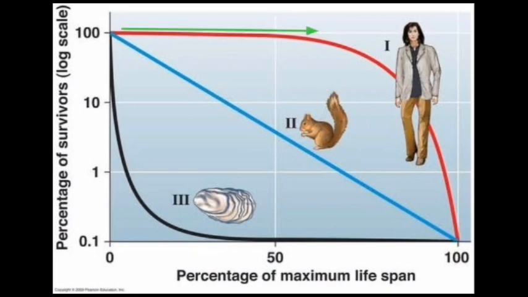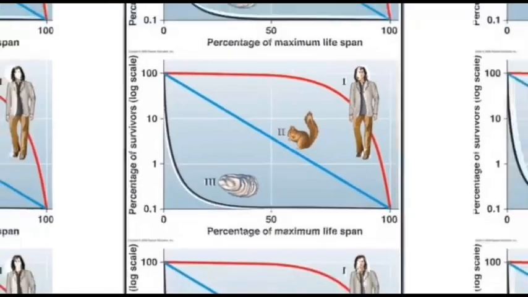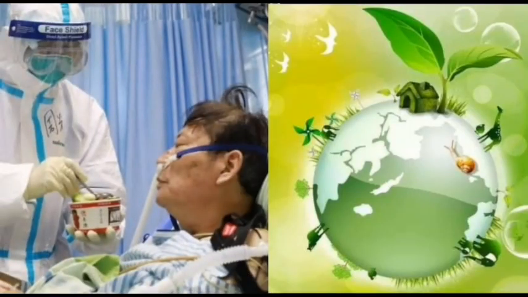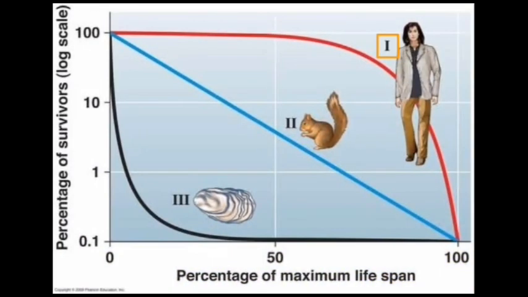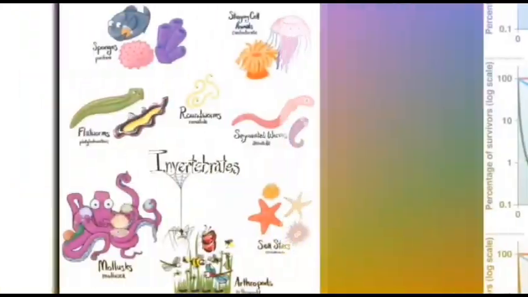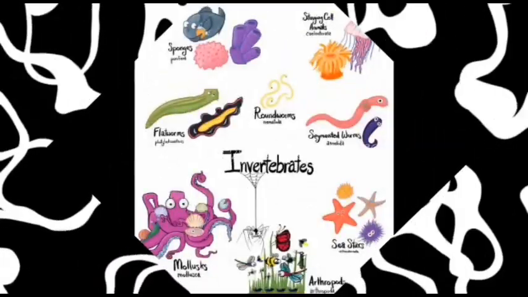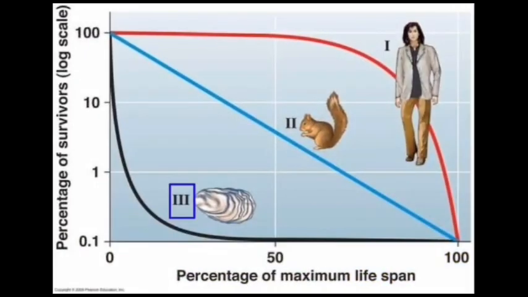As you can see, the type 1 curve is parallel to the x-axis in the beginning and then drops dramatically because of environmental factors or diseases that influence human beings or other organisms included in the type 1 population, and the type 3 curve falls in the beginning and then becomes parallel to the x-axis. So we can say that individuals in type 3 are opposite to the individuals in the type 1 population. Fishes and many other invertebrates display a type 3 survivorship curve.